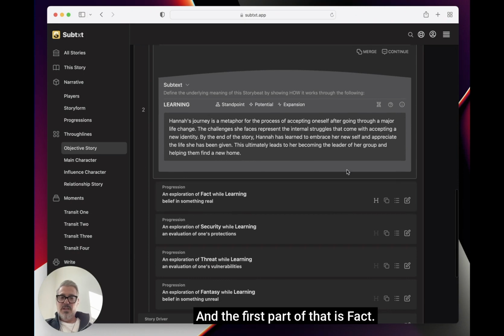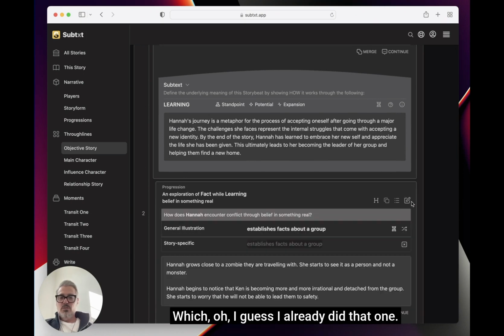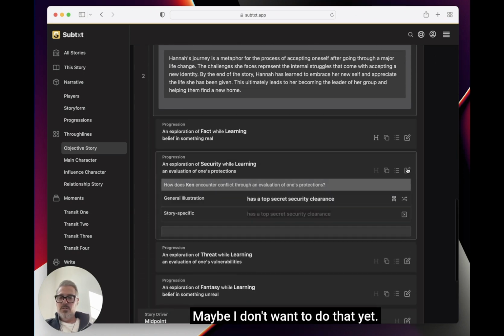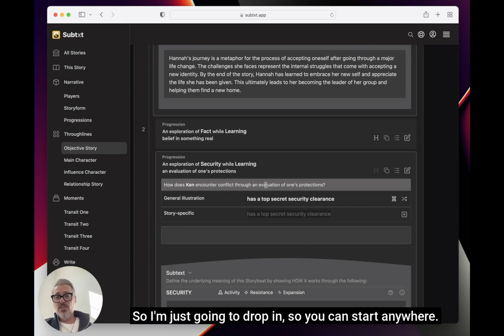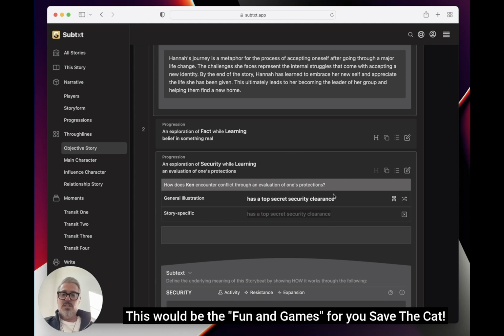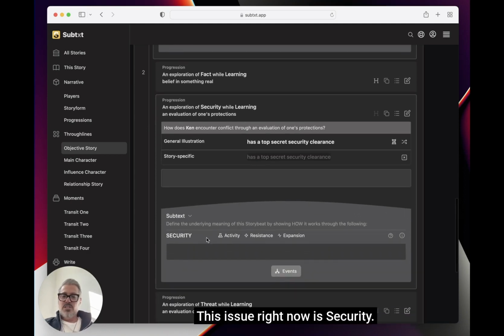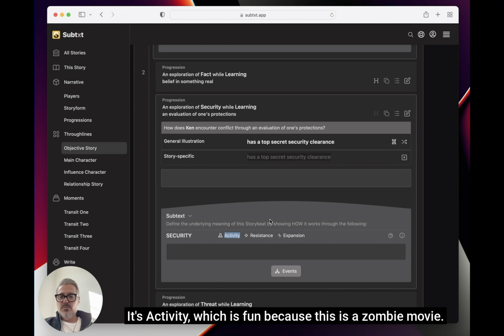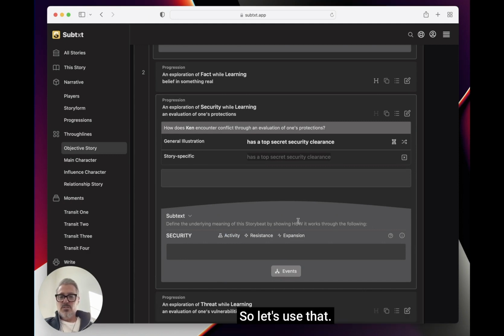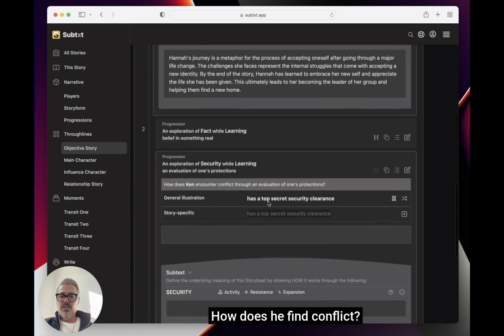And the first part of that is fact, which, oh, I guess I already did that one. Maybe I don't want to do that yet. Security. So I'm just going to drop in. So you can start anywhere. This would be the fun and games for you Save the Cat people. The issue right now is security. It's activity, which is fun because it's a zombie movie. So let's use that. How does he find conflict?